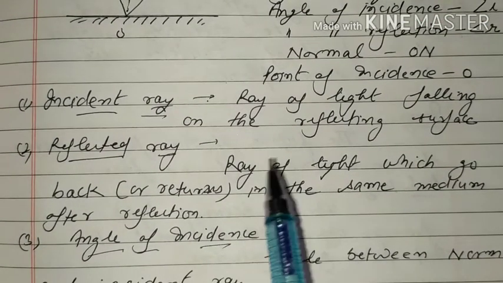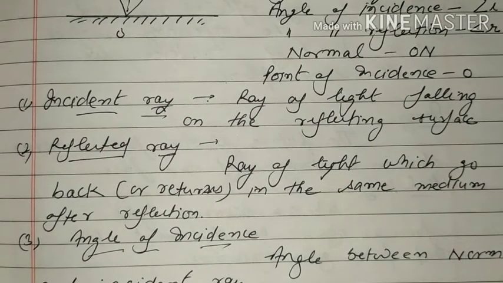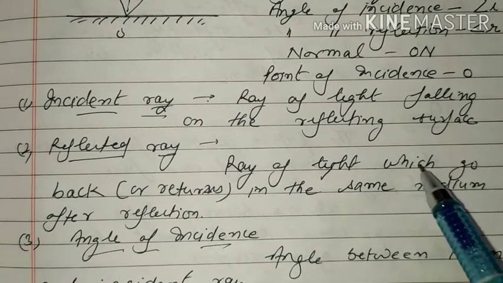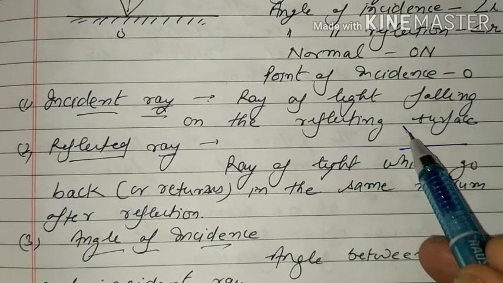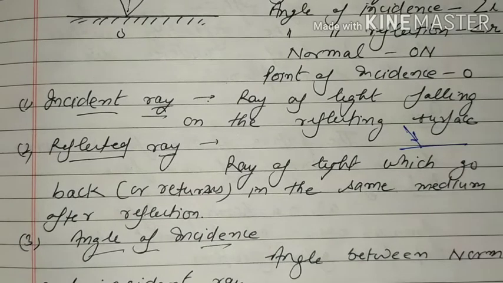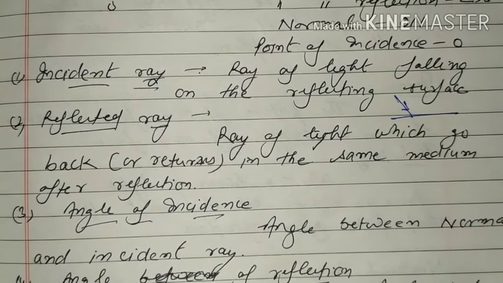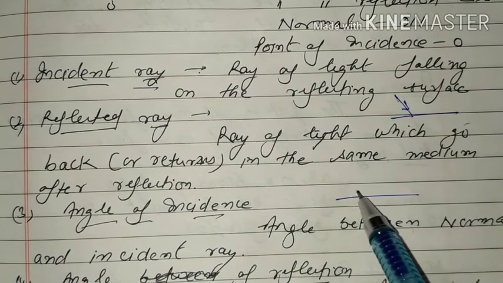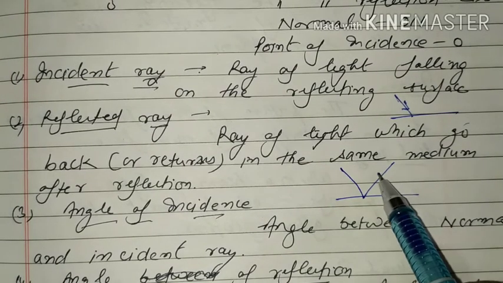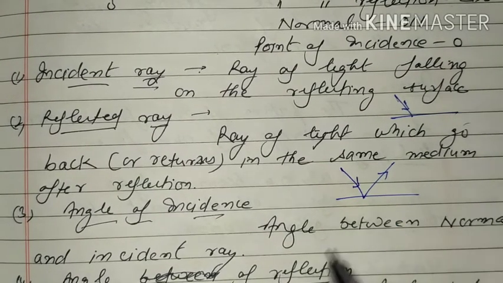The ray of light falling on the reflecting surface is called the incident ray, means when light falls on this surface, that is called the incident ray. Reflected ray: the ray of light which goes back. Now here light falls and goes back, that is called the reflected ray.